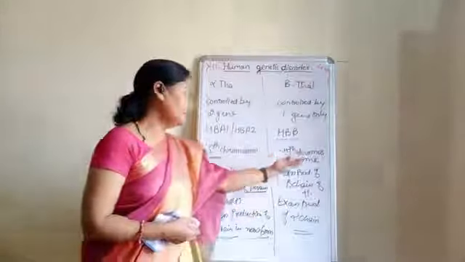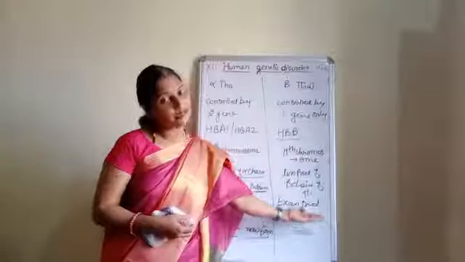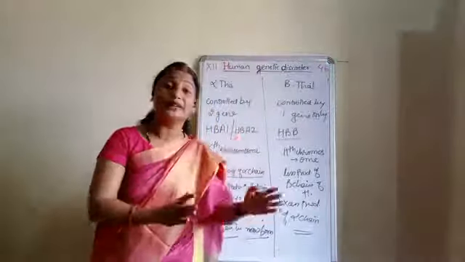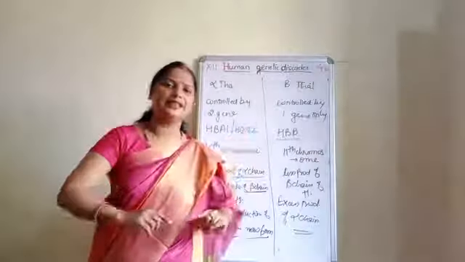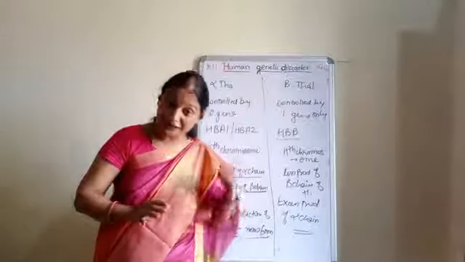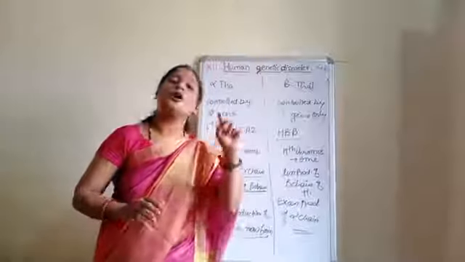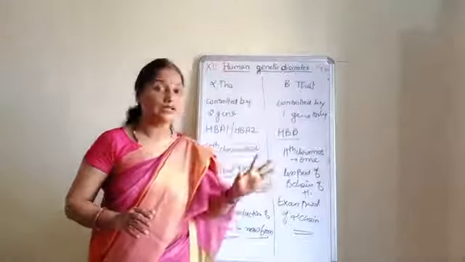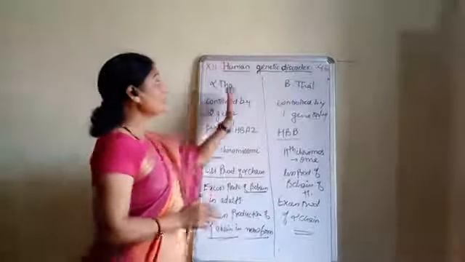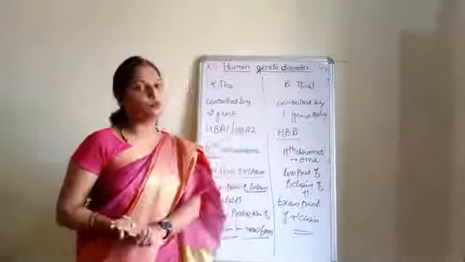If there is less production of the beta chain and excess production of the alpha chain, then definitely there will be a problem. That's why everything should be perfect in genetics. We cannot say that there is a problem in one chromosome and it doesn't matter. No, definitely it is a great matter of concern if any gene or any chromosome becomes faulty, and that is called a genetic disorder. So children, this is all about Mendelian genetic disorders. Now we will see some chromosomal disorders.